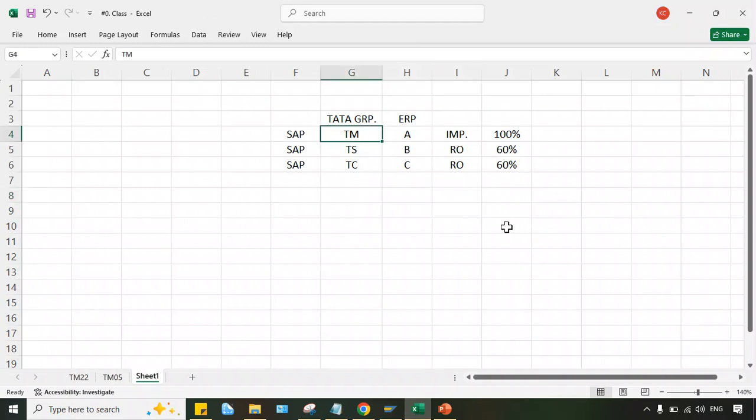Now, implementation is done in Tata Motors. What will happen after implementation? Let's suppose we have done the implementation and SAP is implemented in Tata Motors. After that, we have handed over the software to Tata Motors, in the sense that in their system the SAP server is ready and the server becomes live. Whatever live data and live transactions there are will now be recorded into SAP.